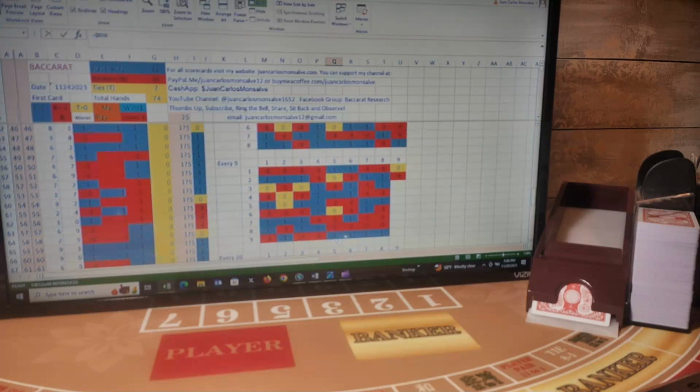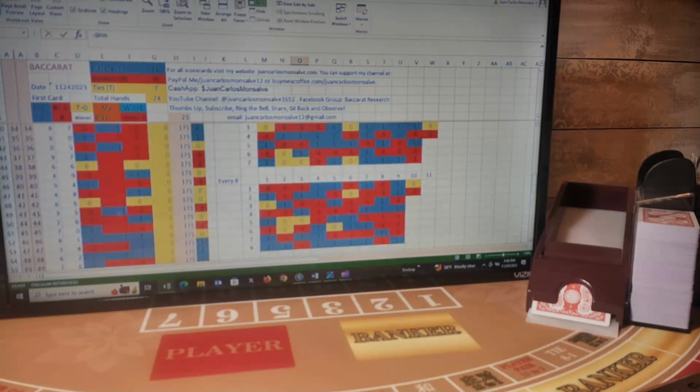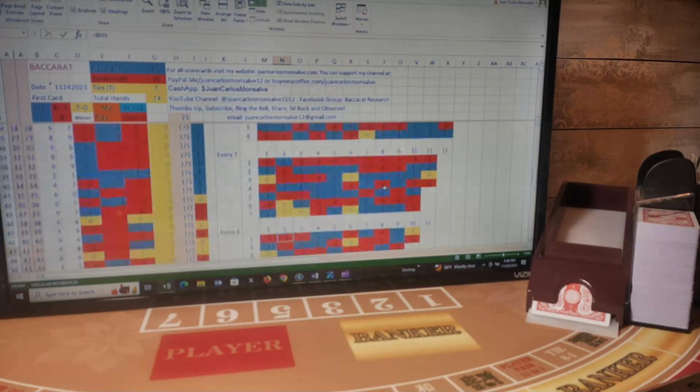In 1 through 9, I see 4 players here, 3 players, 3 players, 4 bankers, 3 players. In 1 through 8, I see 4 players, 3 bankers, 3 bankers, 3 bankers, 3 bankers here. Next, 1 through 7, I see 3 bankers, 4 players, 4 players, 3 bankers, 3 bankers, 3 bankers.